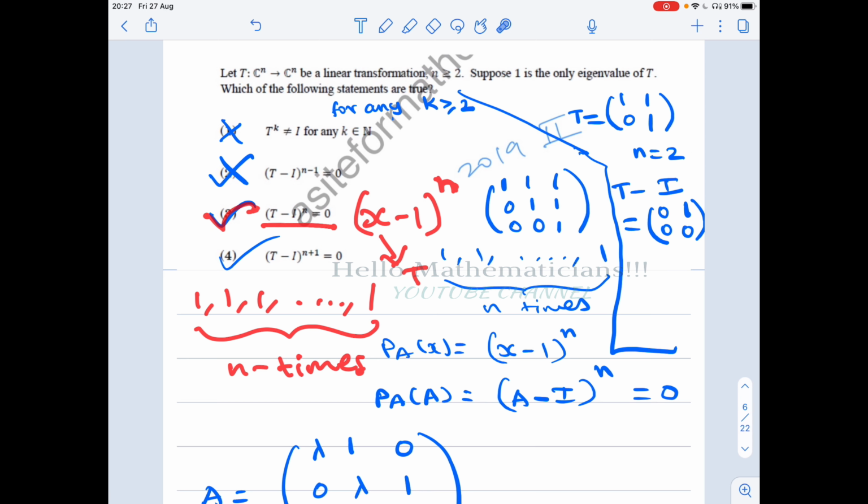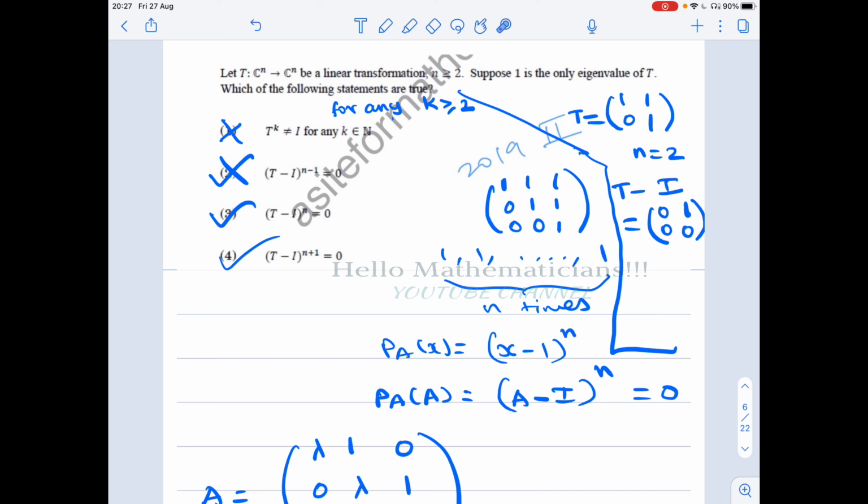Now, if (T minus I)^n is 0, then (T minus I)^(n+1) will also automatically be 0. We will see that the two conditions given in options 1 and 2 need not hold for all such matrices, therefore they are wrong.